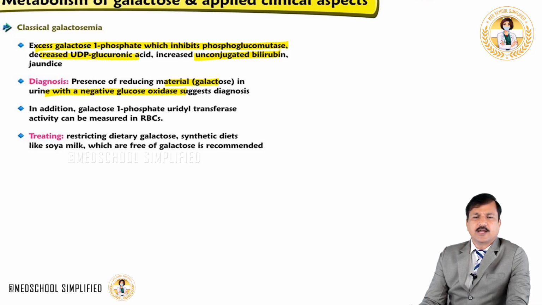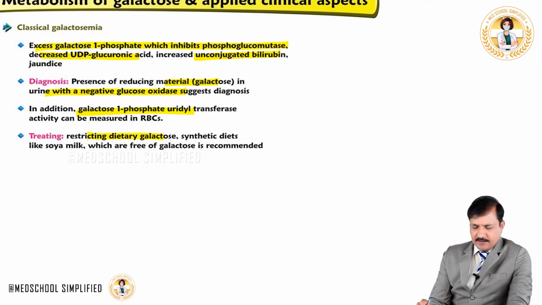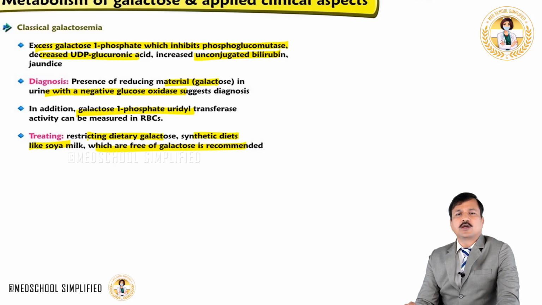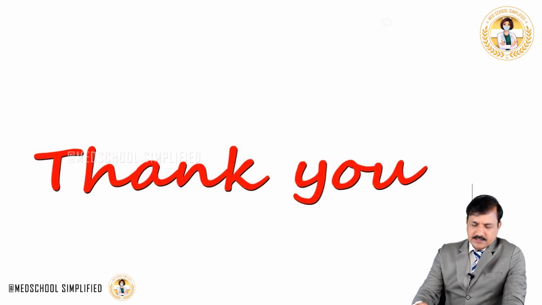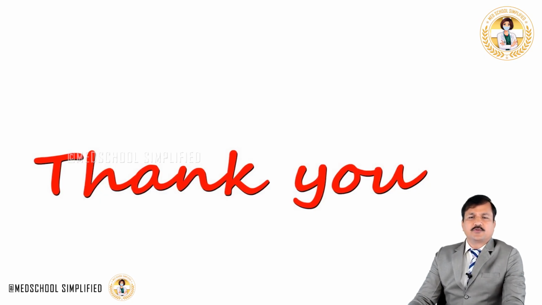That's how we can do the diagnosis, and also we can directly determine galactose 1-phosphate uridyltransferase activity in the red blood cell. Now treatment is restriction of dietary galactose. Synthetic diets like soya milk which are free of galactose are also recommended. So that's about galactose metabolism, all the enzymes that are involved in the conversion of galactose all the way into glucose 1-phosphate we have seen, and also deficiency of one or the other enzymes in this metabolic pathway we have discussed in detail. So that's about galactose metabolism.